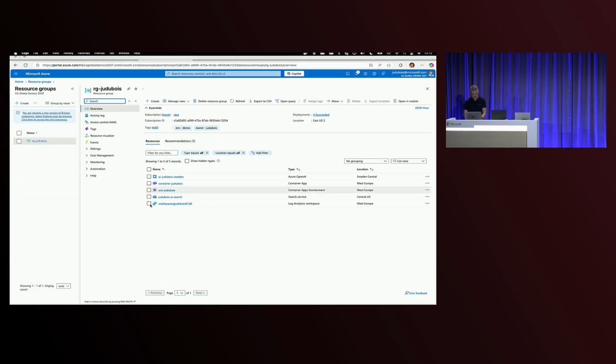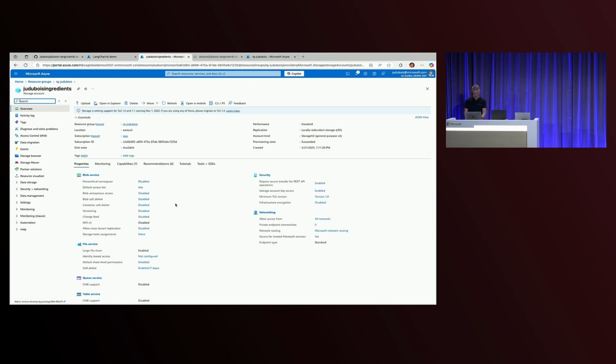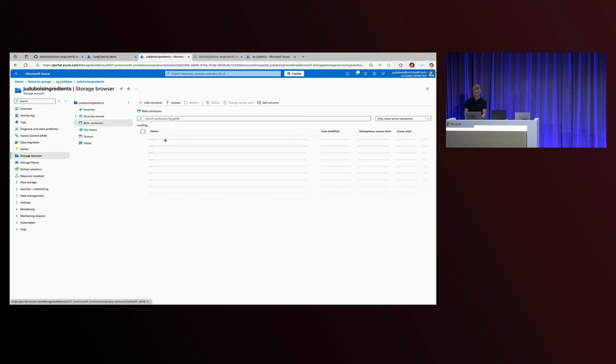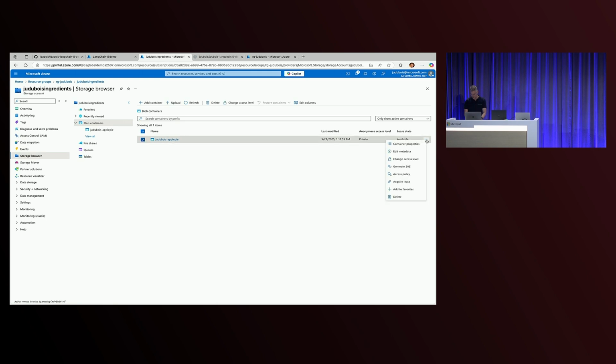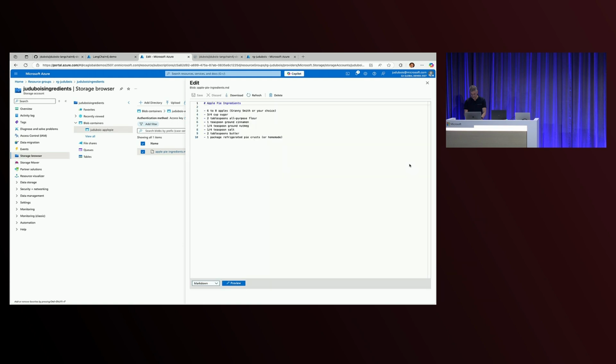So let's have a look here in my resource group. If I refresh this, yeah, I've got here a storage account that didn't exist. If I go into storage browser, I've got a blob container that was created. And if I have a look at that blob container here, sorry, I need to click on it first. There should be a file in it. Yes, there's a file in it. And if I view that file, yeah, that's my apple pie recipe that was created by the LLM.